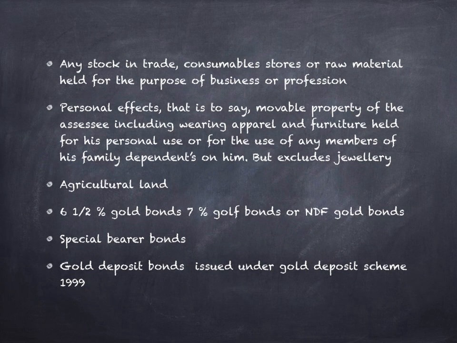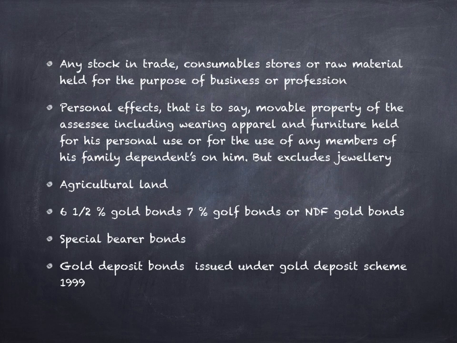These are those assets which are not considered as capital asset. Any stock in trade which is used by assessee for his own business is not considered as capital asset. Any profit arising out of stock in trade is a business profit. Second, any asset which is having a personal effect on assessee is not considered as capital asset. Example, furniture, wearing apparels, and so on. It doesn't include jewelry.